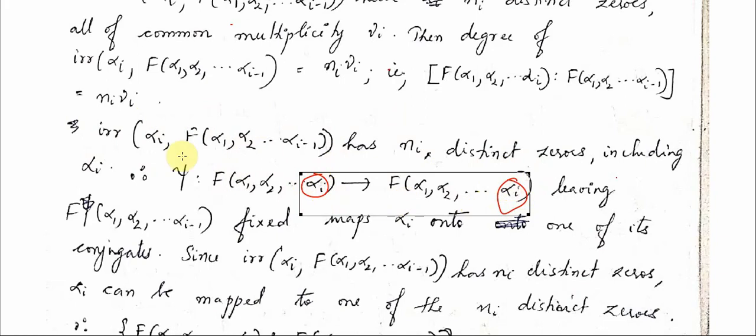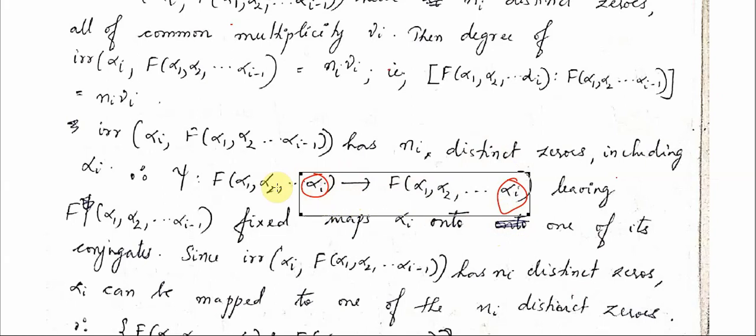Alright. Therefore, in how many ways can we construct psi? The number of ways psi can be constructed will be equal to the number of distinct zeros of this irreducible polynomial. Alright. If there are n roots for this irreducible polynomial, then this alpha I has n different values, isn't it? So alpha I can be mapped to the first alpha I, that will be one isomorphism, the next alpha I will be another isomorphism, etc. The nth alpha I will be the nth isomorphism.